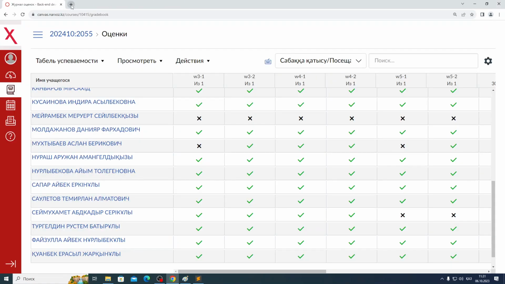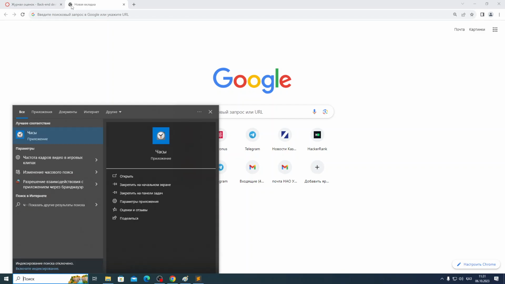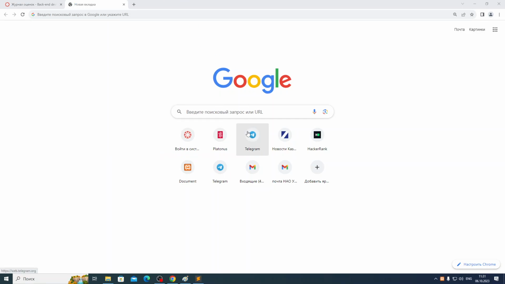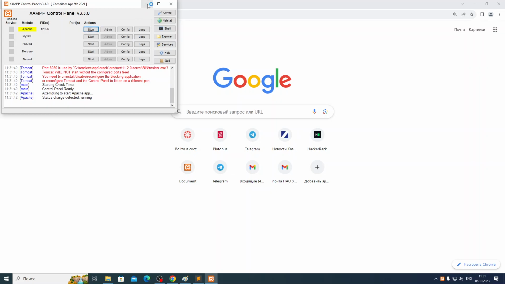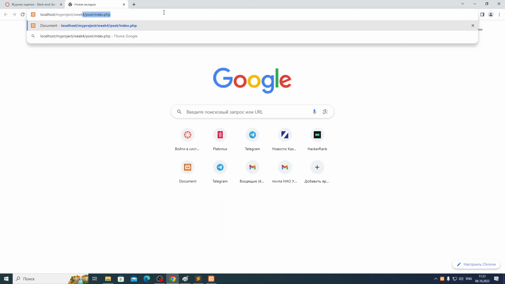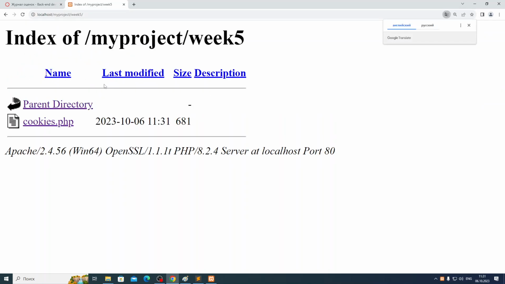I'll go to localhost. I'll open the XAMPP. I'll start XAMPP, my Apache, I mean. Okay, then I'll go to localhost, my project, week 5, cookies PHP.